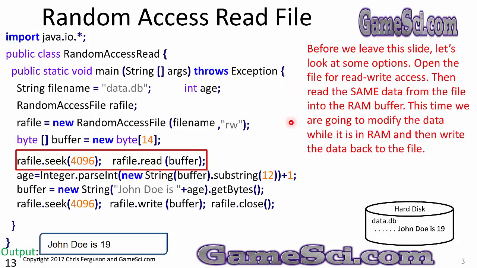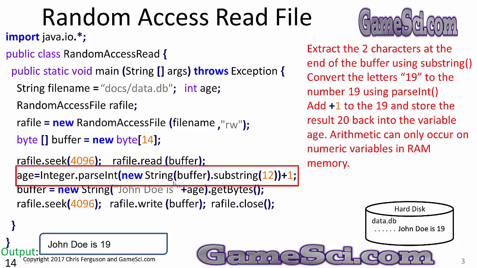This time we're going to modify the data while it is in RAM and then write the data back to a file. I'm going to read the data into the buffer. After I've read it into the buffer, I'm going to parse int using the string buffer substring starting at position 12 and add 1 to that value. Wow, what is this complicated line of code doing?